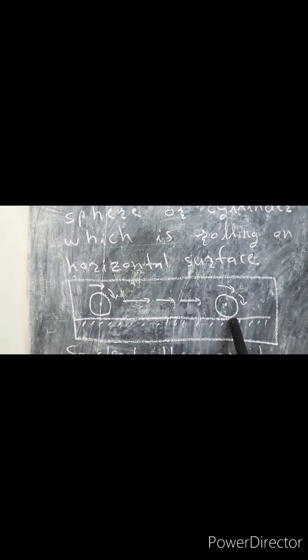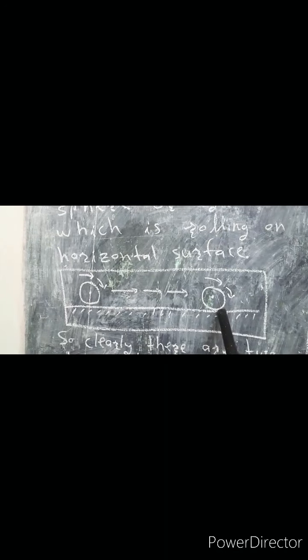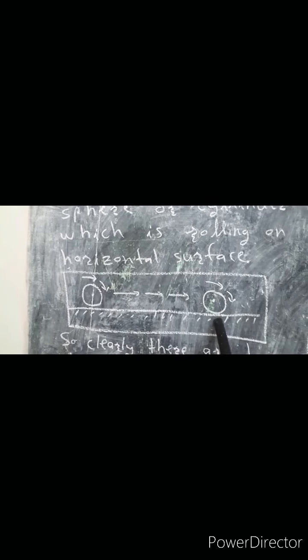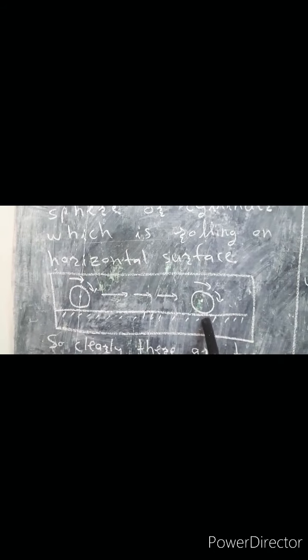So two things are there. The body actually moves from point A to point B. When the body moves from point A to point B, it is called translational motion. The body actually moves from one place to the other place. It is called translational motion or linear motion.